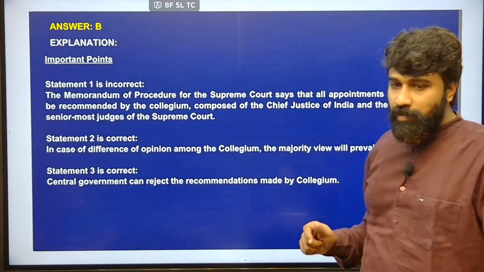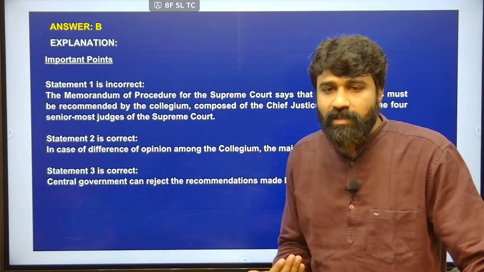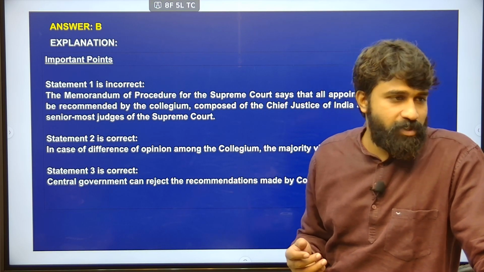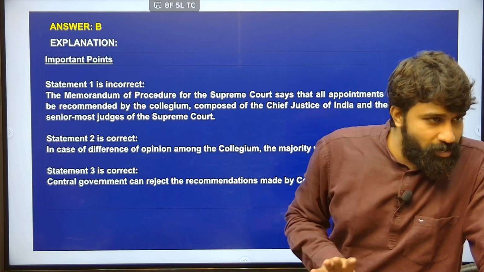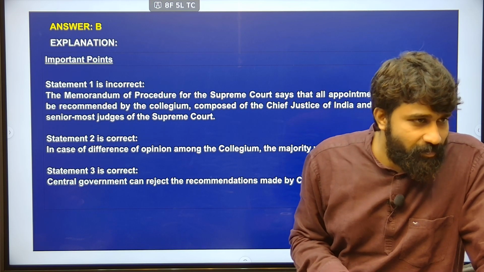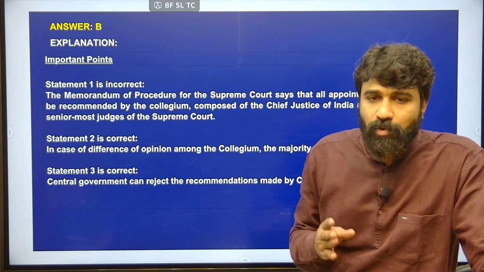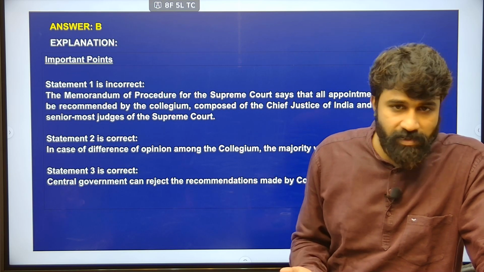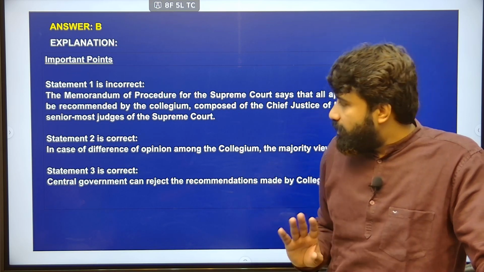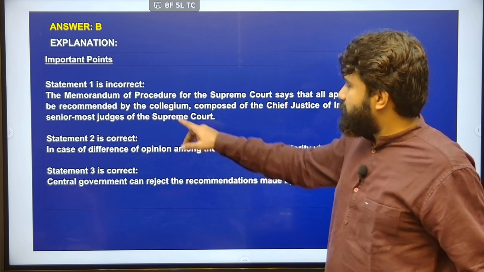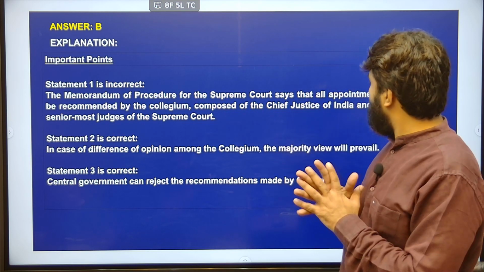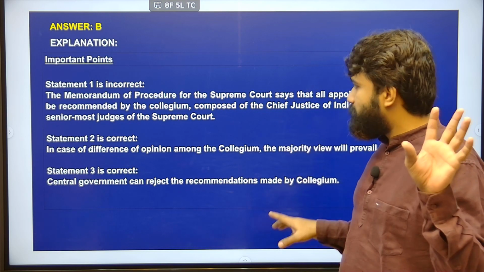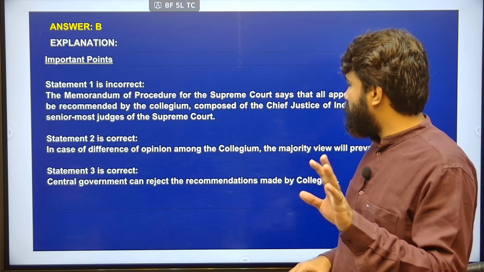Under this memorandum of procedure, the weightage which had been enjoyed by the apex court is reduced, isn't it? Previously, the collegiate system had more weightage in terms of selection and transfers and everything, right? Now, it is totally reversed. The memorandum of procedure for the Supreme Court says that all appointments must be recommended by a collegium composed of the Chief Justice and the senior most judges, around 4.